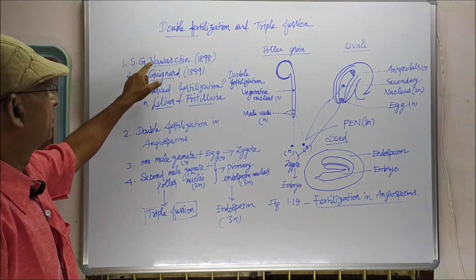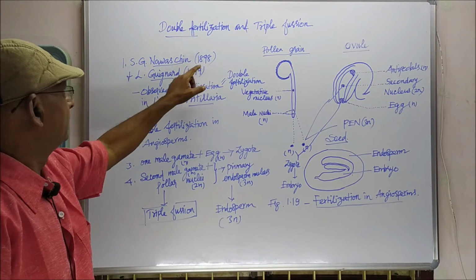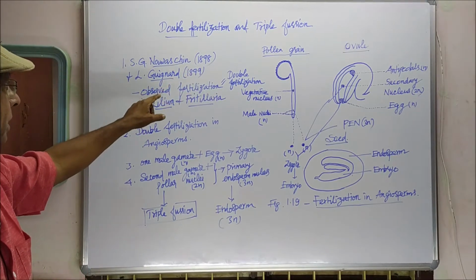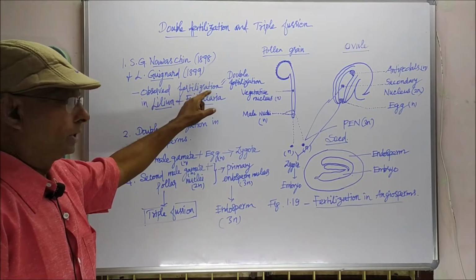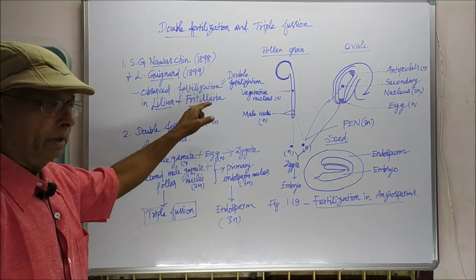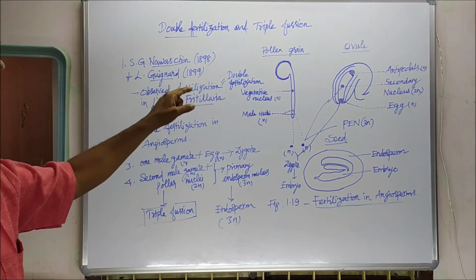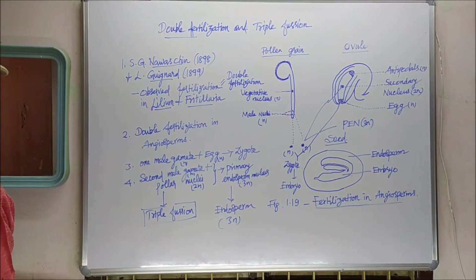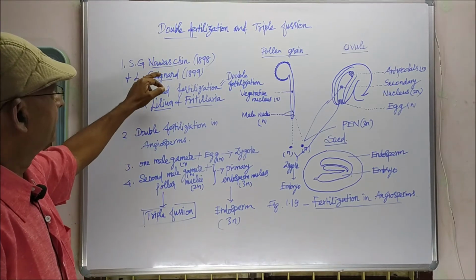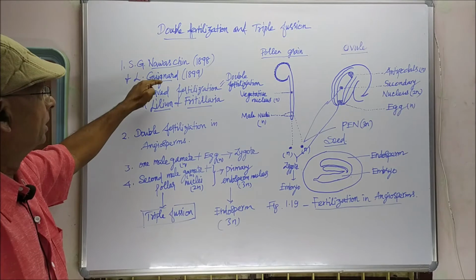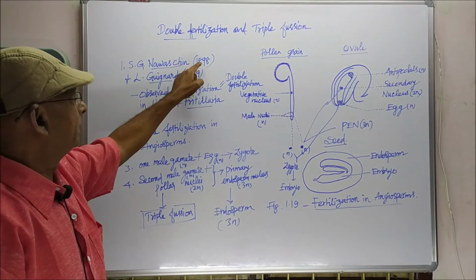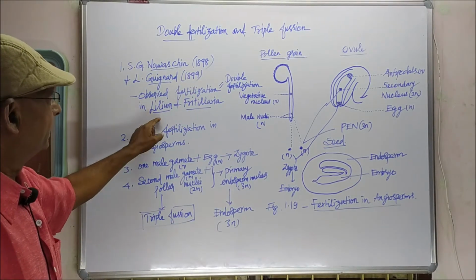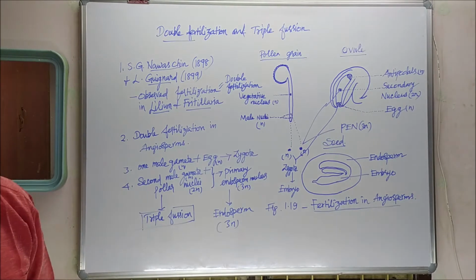S.G. Navashin in the year 1898 and L. Guignard in the year 1899 independently observed fertilization in Lilium and Fritillaria. In all angiosperms, double fertilization takes place. Double fertilization was discovered by two scientists, Navashin and Guignard, separately, Navashin in 1898 and Guignard in 1899, in two plants, Lilium and Fritillaria.